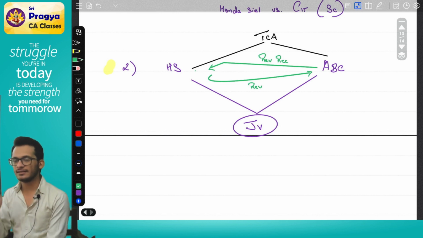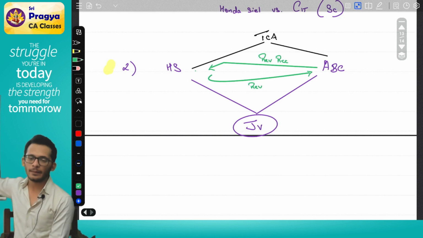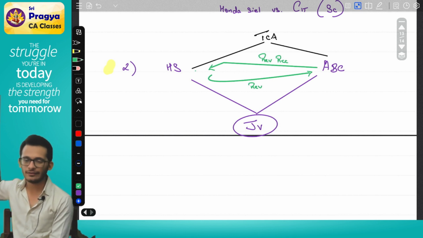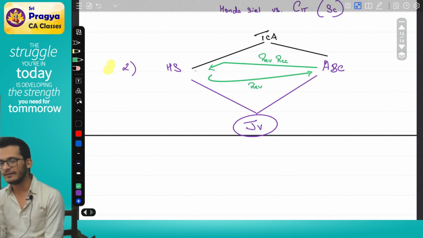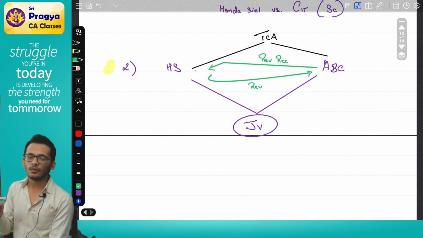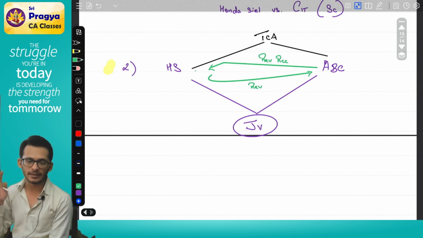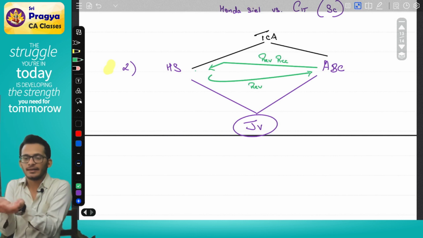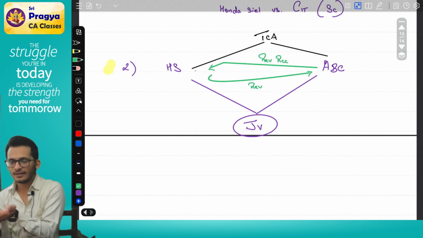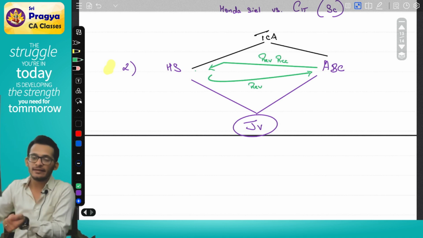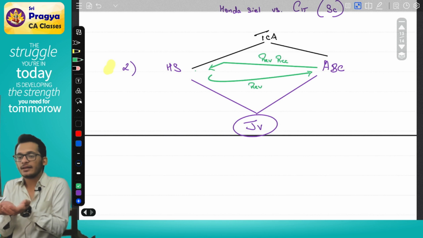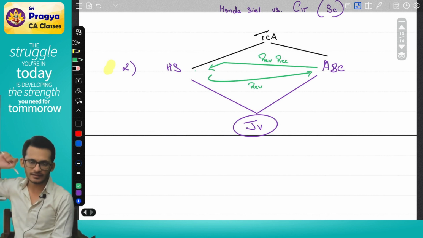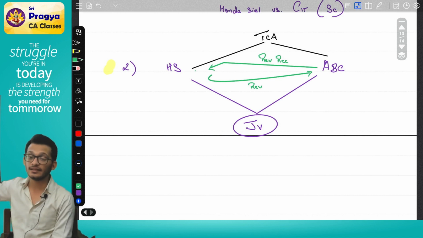HS and ABC come and say, no sir, it is not a revenue receipt, because the payment we are making is for the creation of the joint venture. We will not create a joint venture daily. At the same time, tomorrow if this agreement is not there, the JV will also not be there. The expenditure I have incurred is the basis on which my JV is created. If I did not incur the expenditure, the JV will not be created, which means after I incur the expenditure, I have created a capital asset, which is the JV.